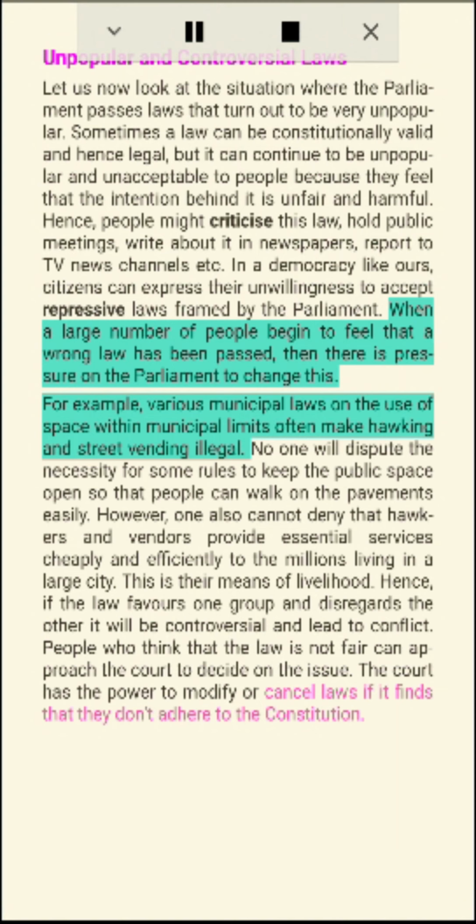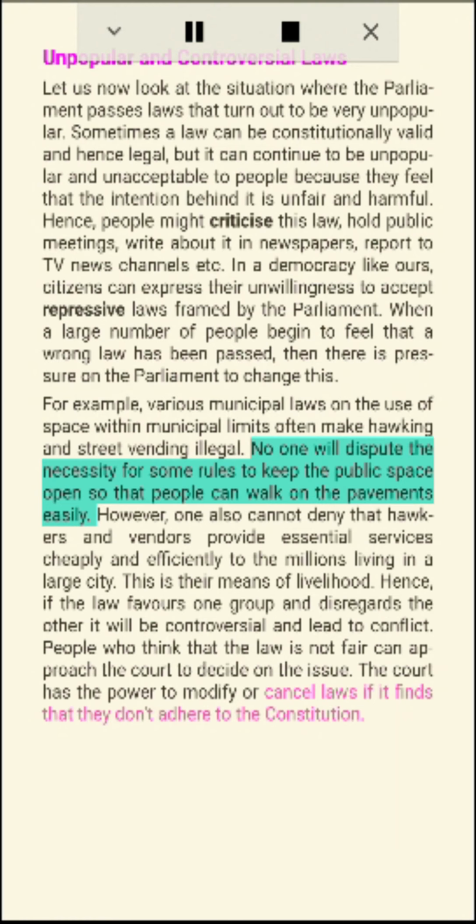When a large number of people begin to feel that a wrong law has been passed, then there is pressure on the Parliament to change this. For example, various municipal laws on the use of space within municipal limits often make hawking and street vending illegal. No one will dispute the necessity for some rules to keep the public space open so that people can walk on the pavements easily. However, one also cannot deny that hawkers and vendors provide essential services cheaply and efficiently to the millions living in a large city.